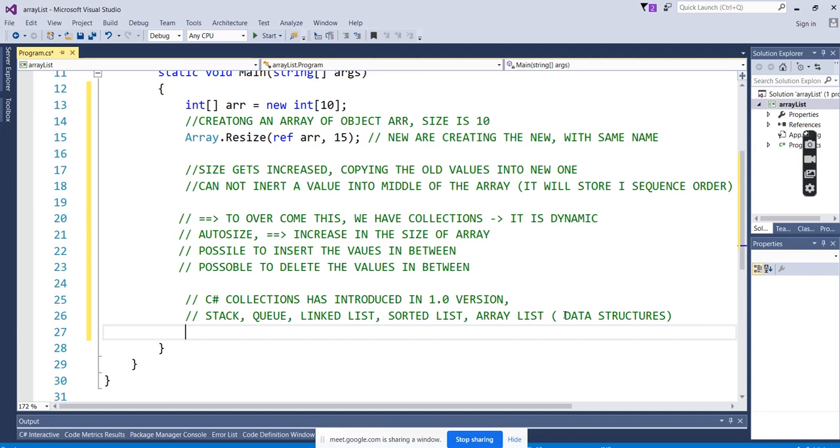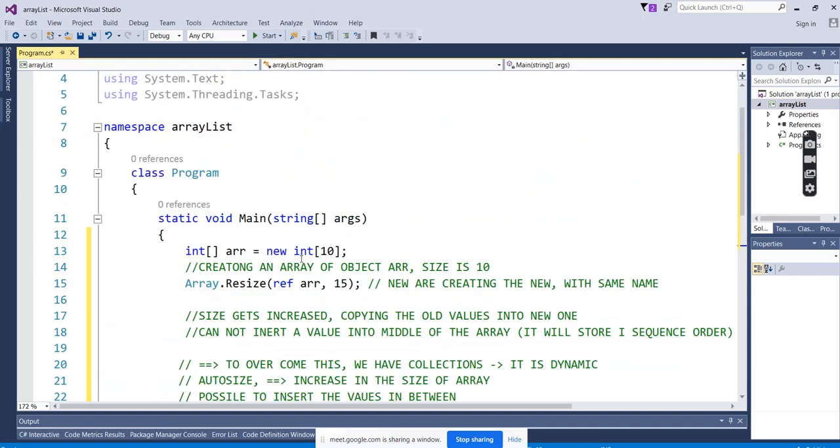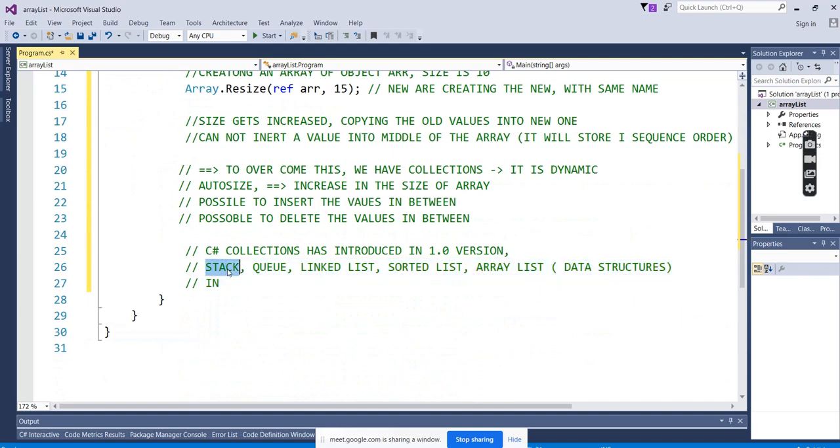But when it comes to .NET, all these are implemented and given to us readily. All of these are classes. As we use an array, in the same way we can use a stack, and it will display the values in stack order. A queue, we can make it as a queue. A linked list, you can just use it as a class, like in libraries. No need to write code for sorting. No need to write code for the stack.